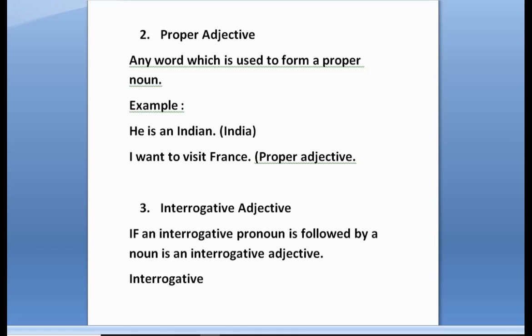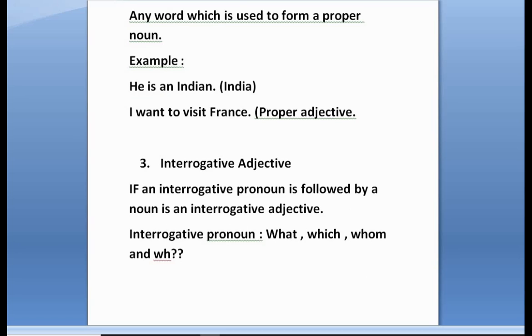Interrogative pronoun. So what was that? Like what, which, whom, and all the WH family question words which I mentioned in that particular session come into that category. So in the definition I mentioned that if an interrogative pronoun is followed by a noun, then that is called interrogative adjective.